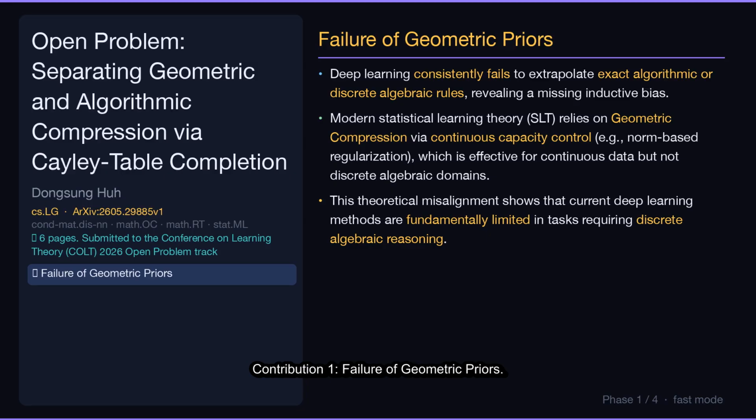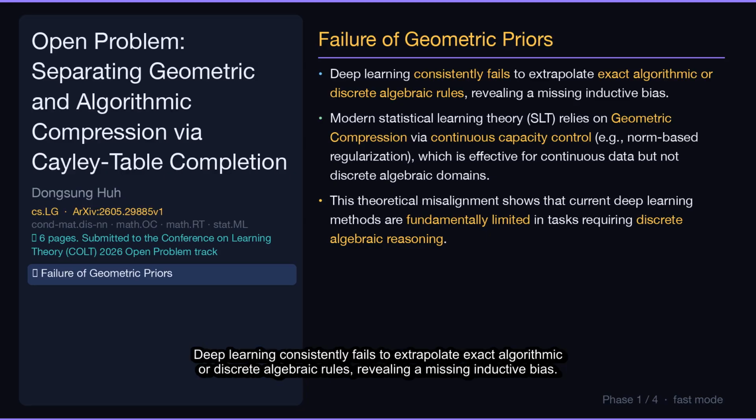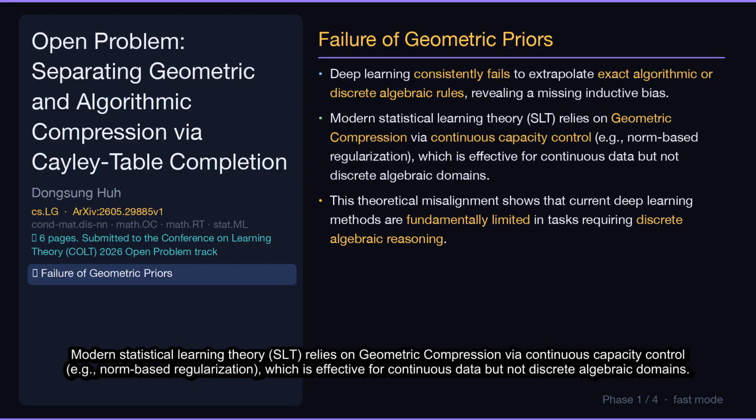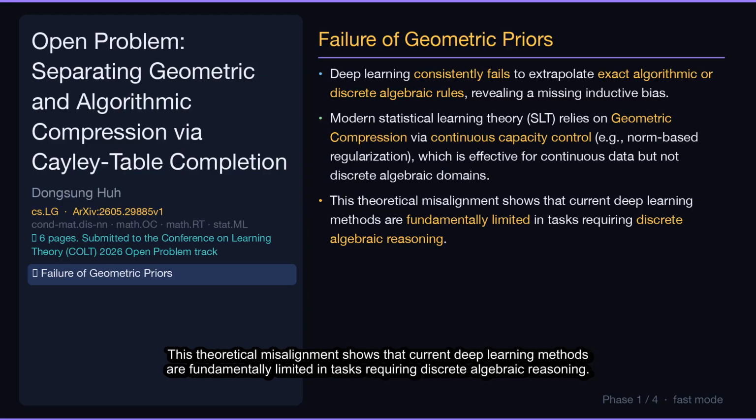Contribution 1. Failure of geometric priors. Deep learning consistently fails to extrapolate exact algorithmic or discrete algebraic rules, revealing a missing inductive bias. Modern statistical learning theory, SLT, relies on geometric compression via continuous capacity control, e.g., norm-based regularization, which is effective for continuous data but not discrete algebraic domains. This theoretical misalignment shows that current deep learning methods are fundamentally limited in tasks requiring discrete algebraic reasoning.